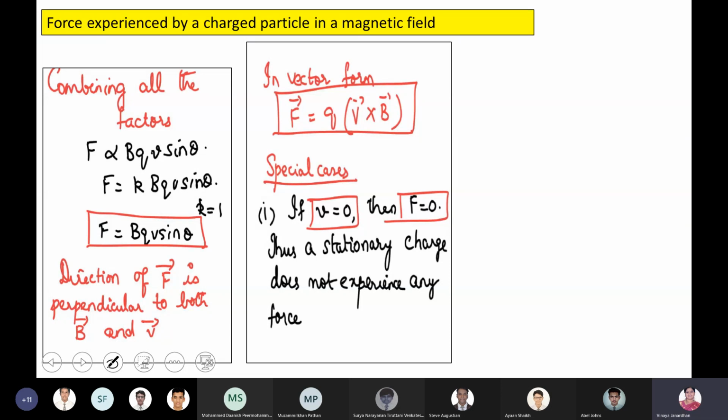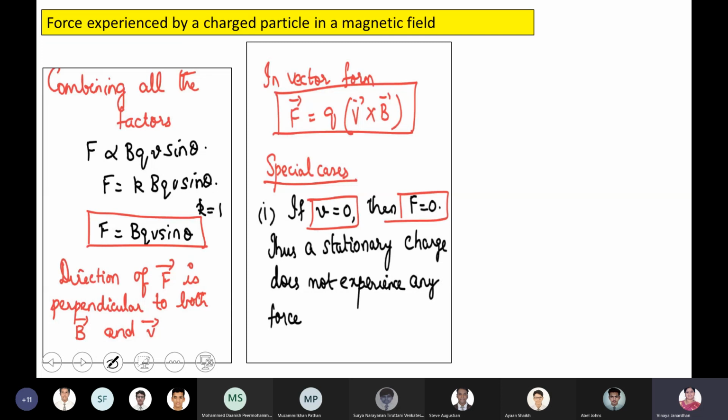Now we'll go for the special cases. We'll analyze the conditions. If V is equal to 0, then what happens to the force? If the charged particle is not moving at all, if it is at rest, the force is 0.